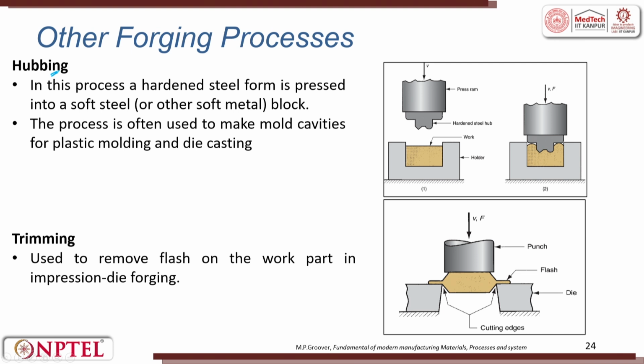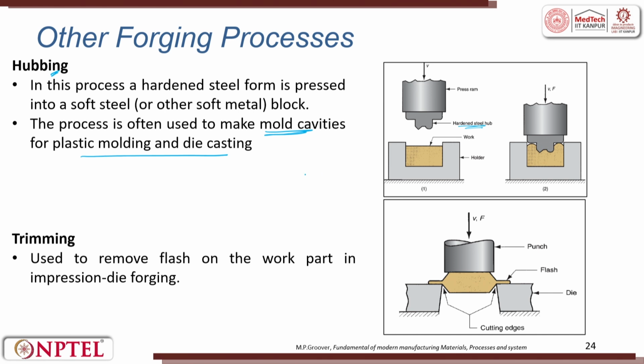Hubbing process. In this process, a hardened steel form is pressed into a soft steel. So, this is the hardened steel, and this is the soft workpiece. The shape is given to the workpiece. The hardened steel form is pressed against the soft steel so that it creates the shape. The process is often used for making mold cavities in injection molding and die casting.